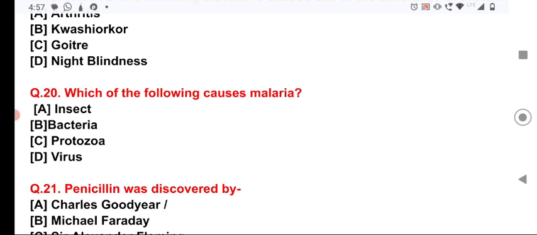So the causing factor is protozoa named Plasmodium, and the vector for spreading this disease is female anopheles mosquito. The organ affected from the malaria is spleen, and the red blood cell count is low in case of the malaria, as Plasmodium feeds on RBC as its food.